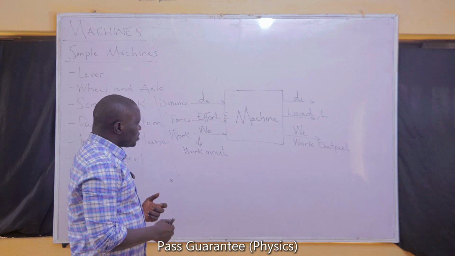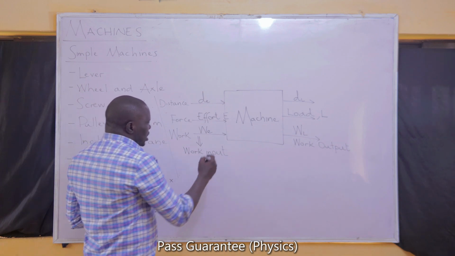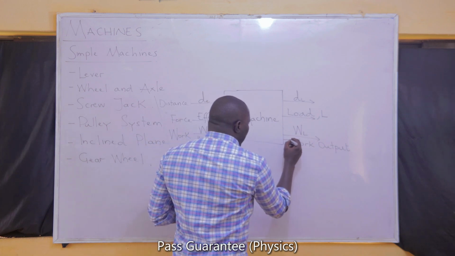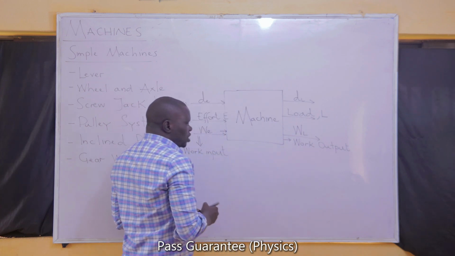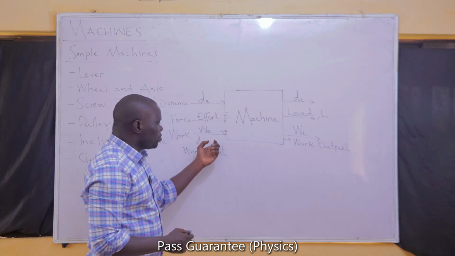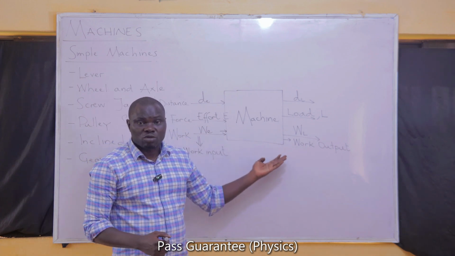Now, if the work output is less than the work input, can I say that the work has been destroyed within the machine?